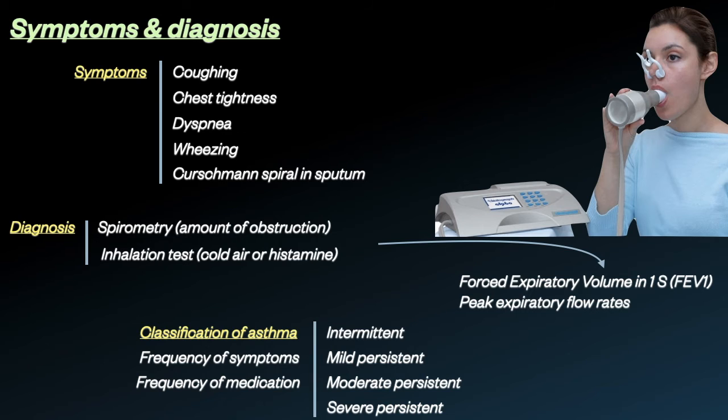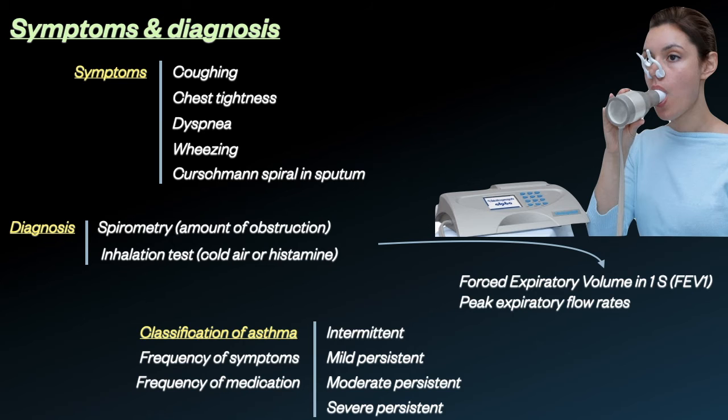Occasionally in the sputum Curschmann spirals may be found. These are spiral-shaped mucus plugs which are basically elongated mucus casts from small bronchi of people with bronchial asthma. Mucus plugs can be particularly dangerous because they not only block exchange of air, but they also block inhaled medications from getting to the site of inflammation.